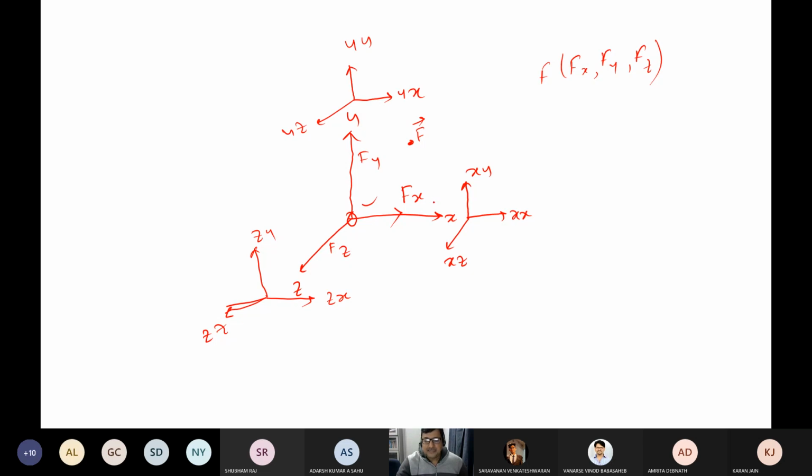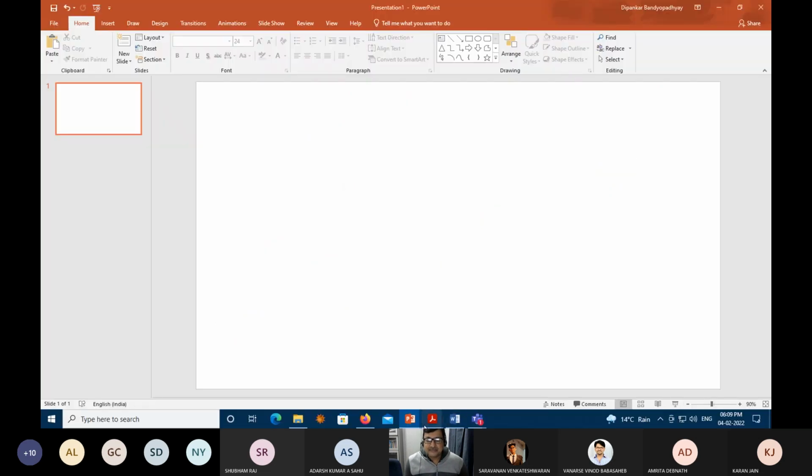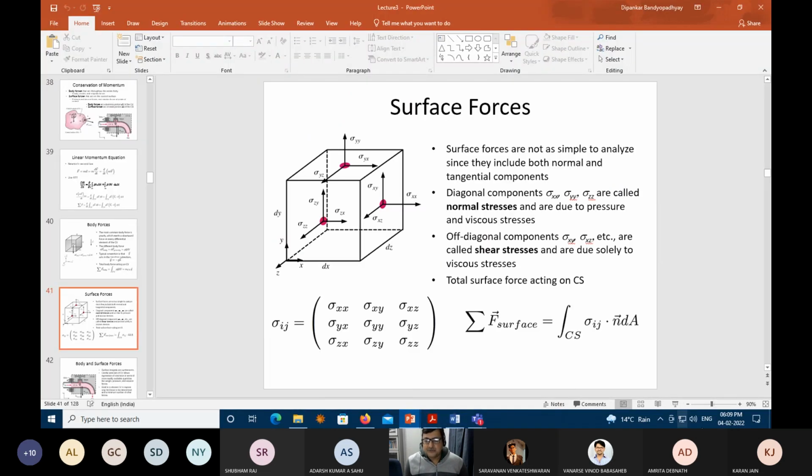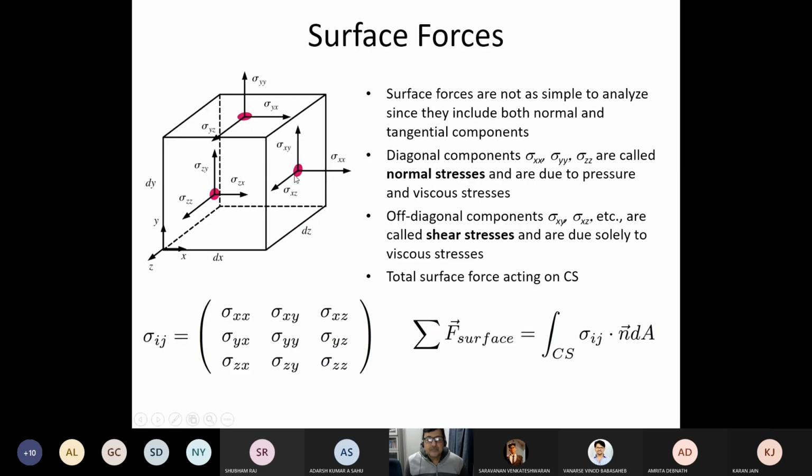It is possible to apply x in three different planes. One is the plane that is perpendicular, and one is the plane that is parallel. If I go back to the presentation, you may find that this particular force is acting perpendicular to this area. So this is a normal force, right? This is F by A perpendicular.